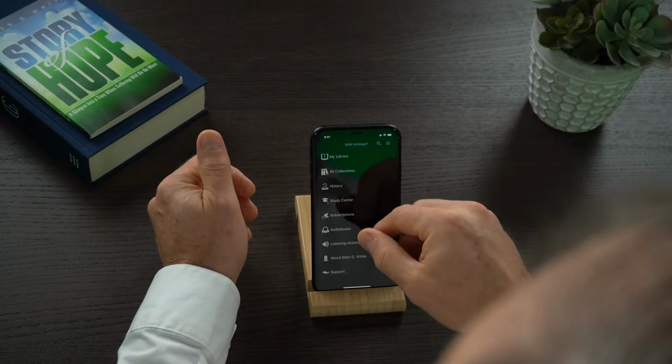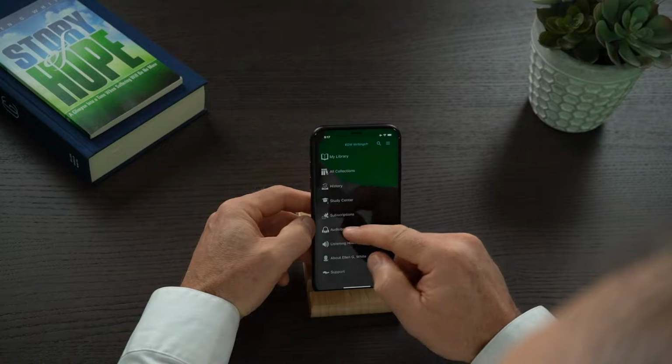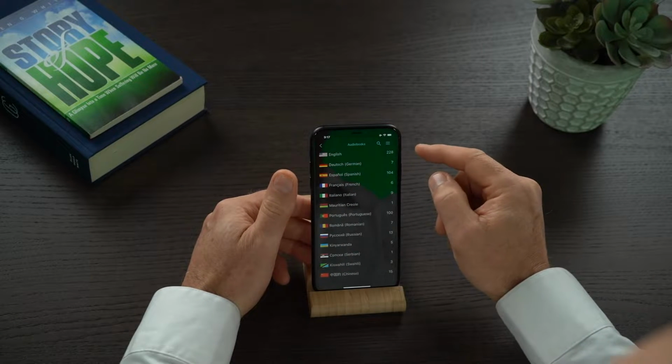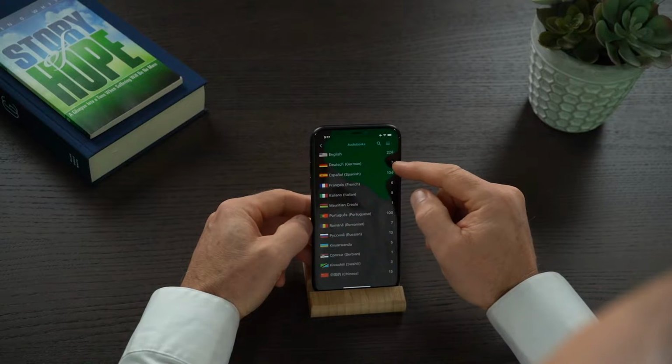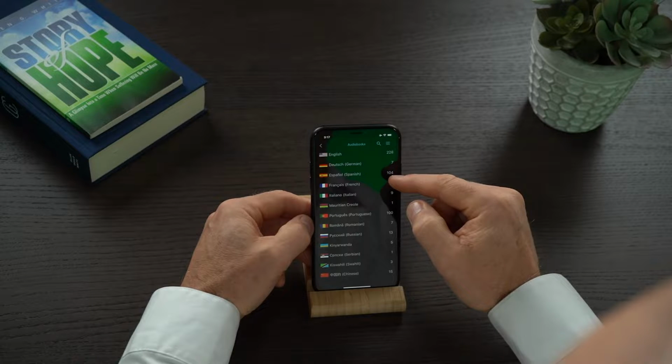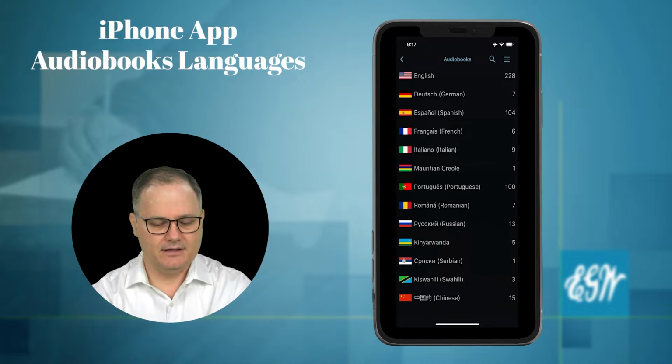You can see open in front of me here, I have the EGW Writings 2 app. And down in the menu, you see audiobooks. If you tap on audiobooks, you see that we have 228 audiobooks available in the English language. We have 7 books available in German. We have 104 books available in Spanish, 6 in French, 9 in Italian, 1 in Mauritian, 100 in Portuguese, 7 in Romanian, 13 in Russian, 5 in Kinyarwanda, 1 in Serbian, 3 in Swahili, and 15 in Chinese. So any of these languages, you are able to just open it up.